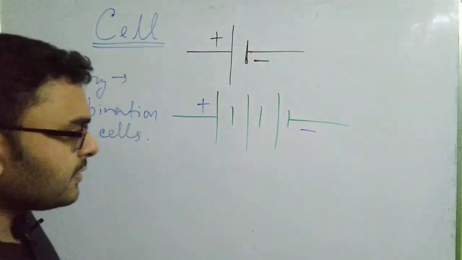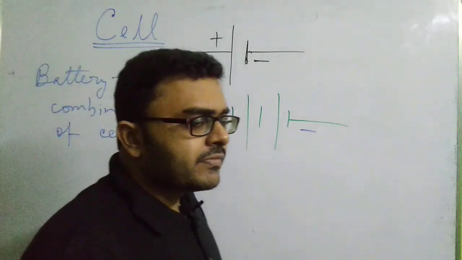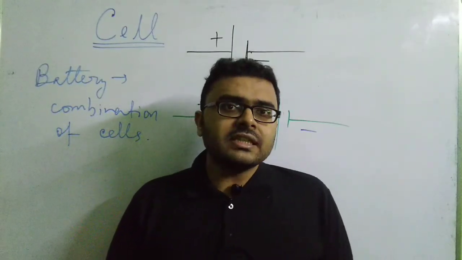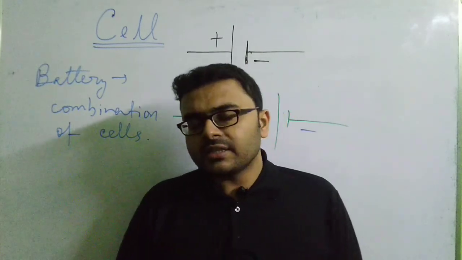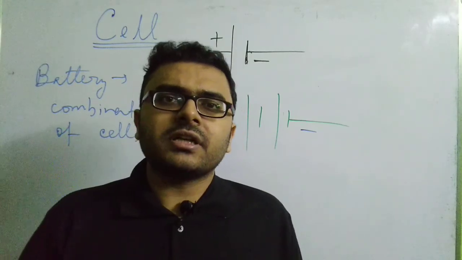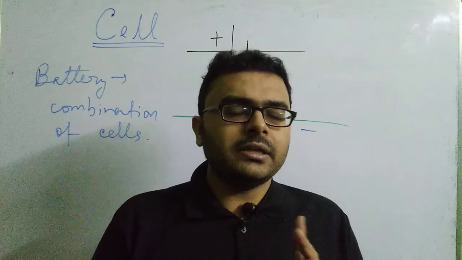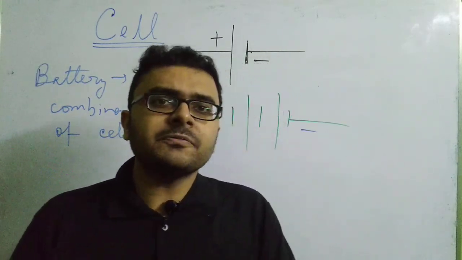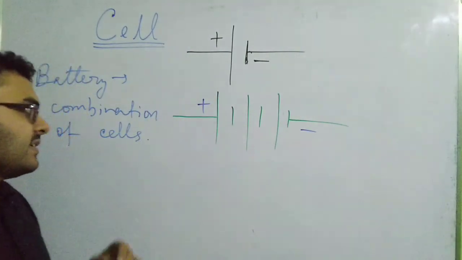Now what does a cell do in a circuit? Now obviously there are free electrons present in every conducting material. So the cell actually does not provide the free electrons to the circuit. What it does is, the free electrons that are present in the conductor in the absence of any cell are moving about randomly in every direction. So there is no net velocity or net movement of the electrons in a particular direction. What does this cell or battery do in a circuit?